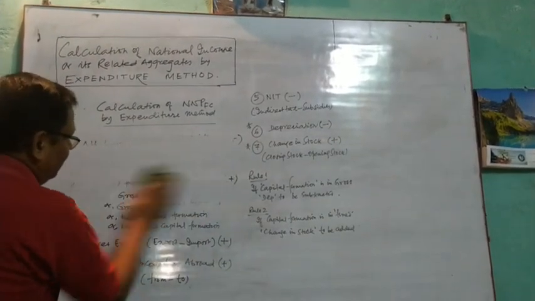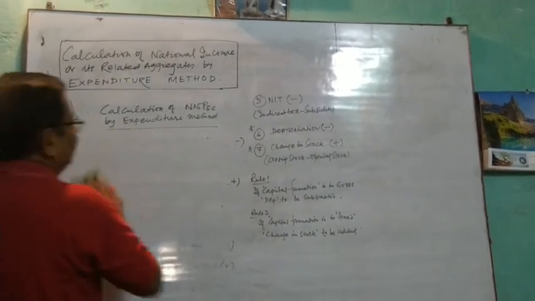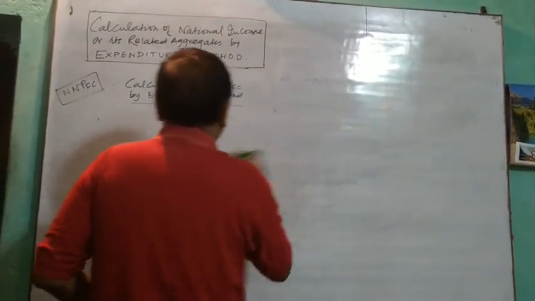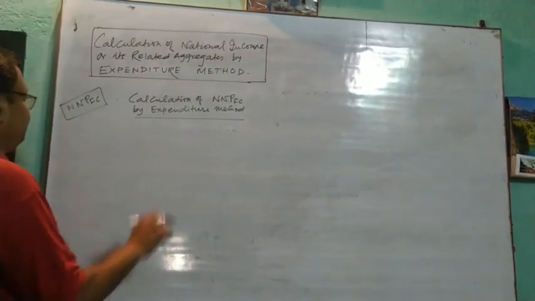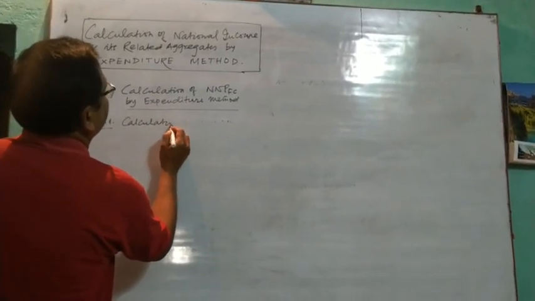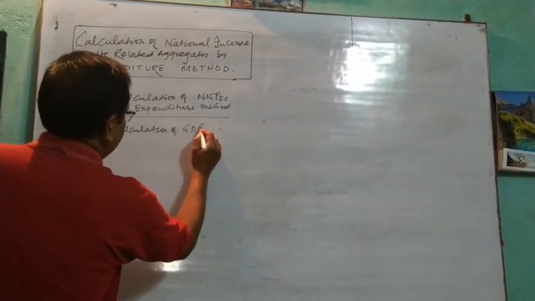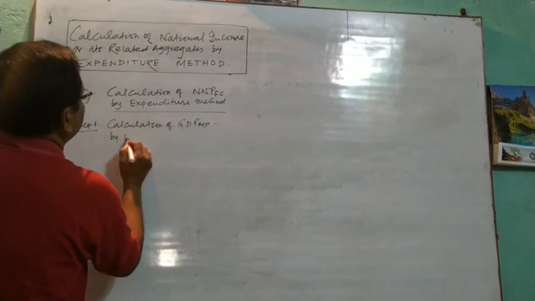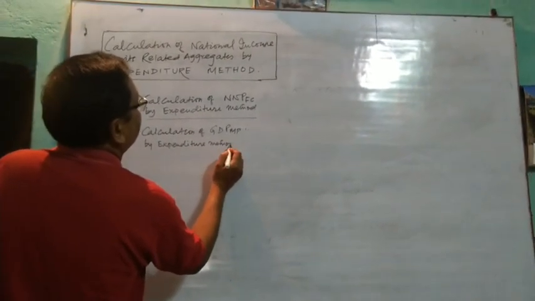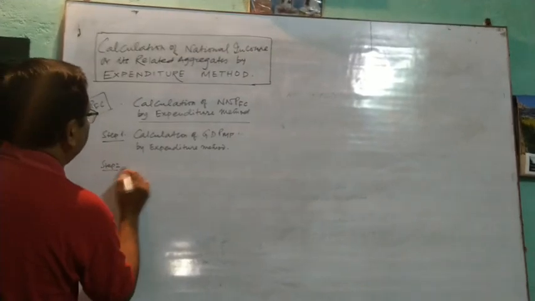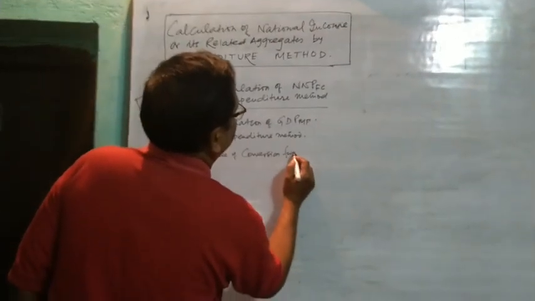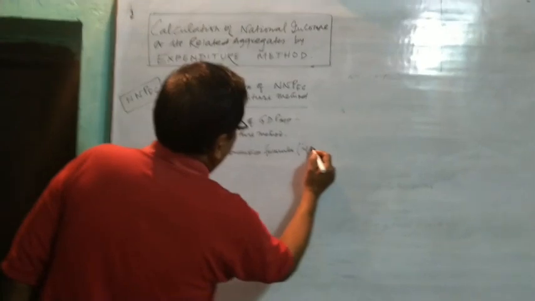Alternative calculation of NNPFC by expenditure method: step 1, calculation of GDP-MP by expenditure method, and step 2, use of conversion formula if required.